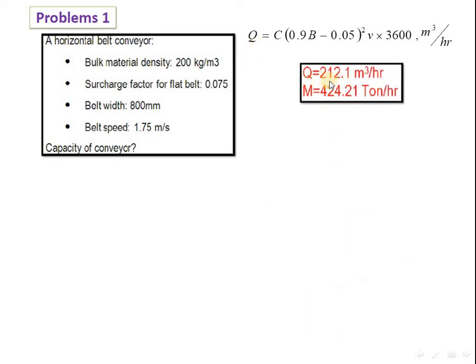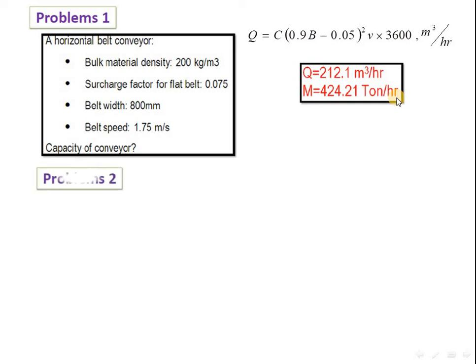See here, this is the Q value we get from this formula. As we know, the B value, belt width, is given as 800 mm, C is given as 0.075, velocity is given as 1.75 meter per second. From this we directly get the Q value, and by multiplying Q with this density we directly get the mass capacity, which is 424.21 ton per hour. So this is very simple to calculate the mass capacity.